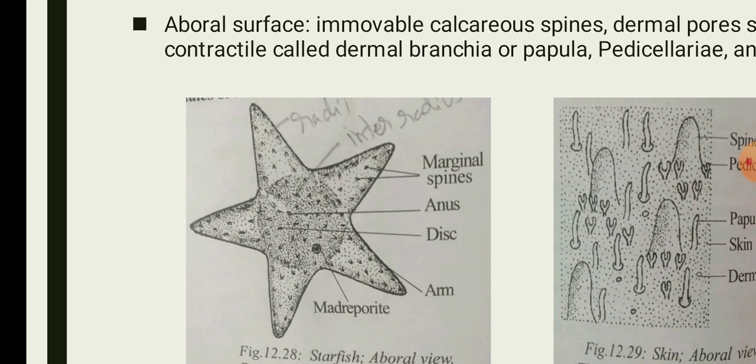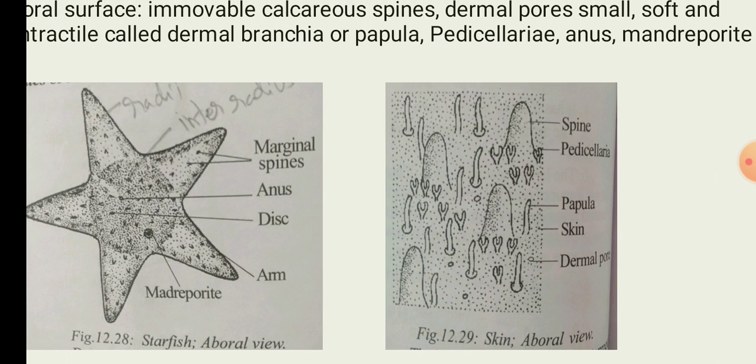In this picture you can see the skin of the aboral view. The skin of the aboral side has spines which are embedded in the integument. In between the ossicles there are a number of dermal pores.